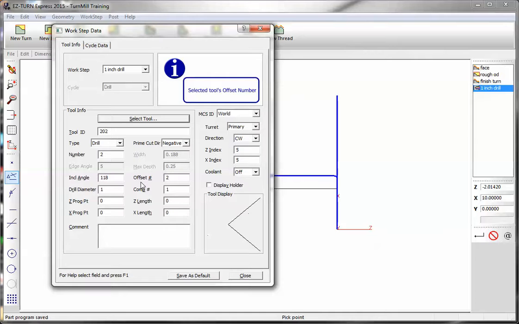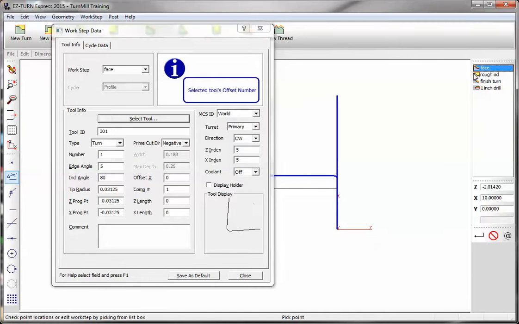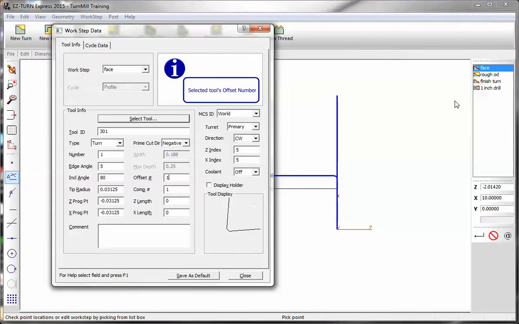Now if I need to go back to my offset because I didn't use that on the first tool, so we'll just go through the operations. You can see I'm clicking on them and it's updating here.